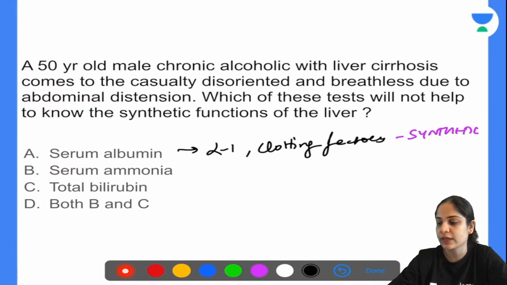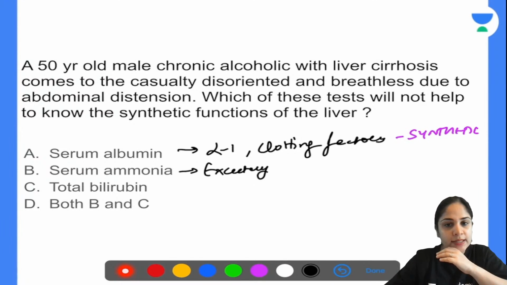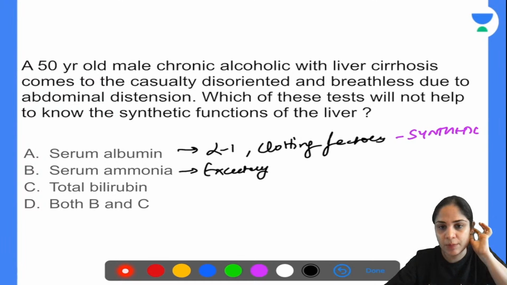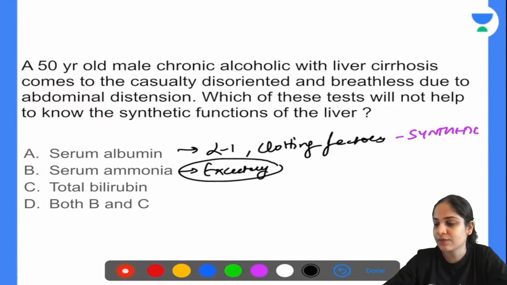You're forming the proteins. Now, what is serum ammonia? Serum ammonia, anyone? Yeah, so serum ammonia is nothing but the excretory function of the liver. Okay, so you are converting ammonia into urea. So that is your excretory function of the liver. So this is not a synthetic function for sure.